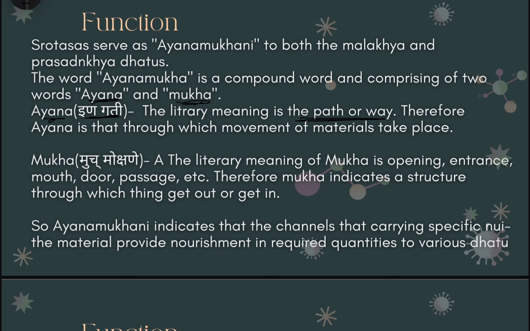So it is clearly understood that the meaning of ayan is that some material, any of the rasadi dhatus or anything, even mala or rupa dhatu, is moving. And the second term, mukh, is derived from the term much mokshane, which means opening, entrance, mouth, door, passage, etc. Therefore, mukh indicates a structure through which a thing gets out or gets in.